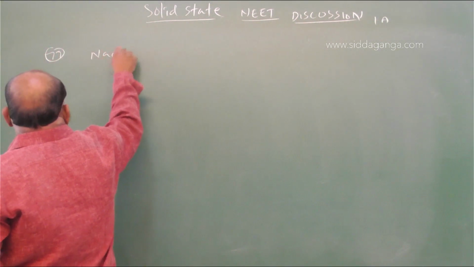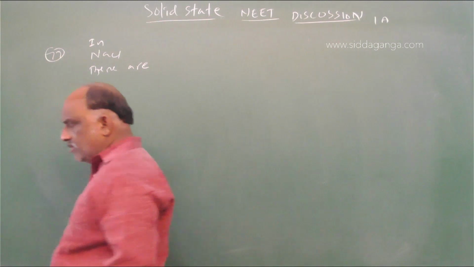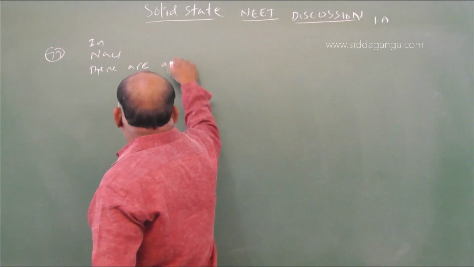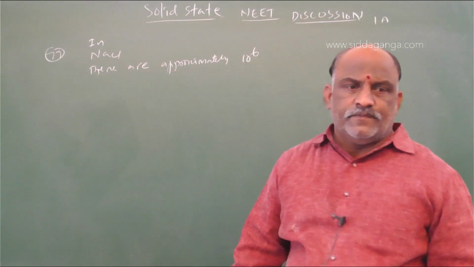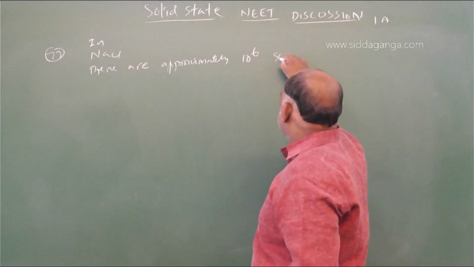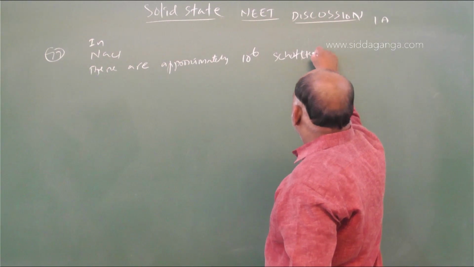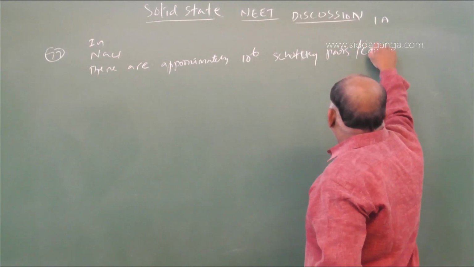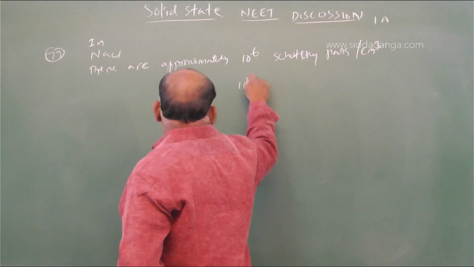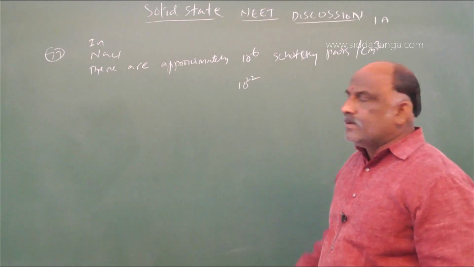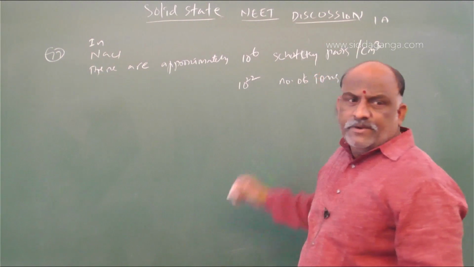In NaCl, there are approximately 10 power 6 Schottky pairs per centimeter cube and 10 power 22 number of ions, here also per centimeter cube.